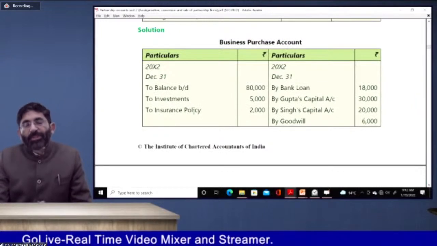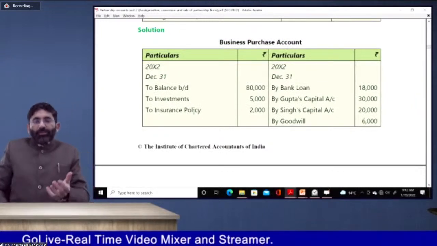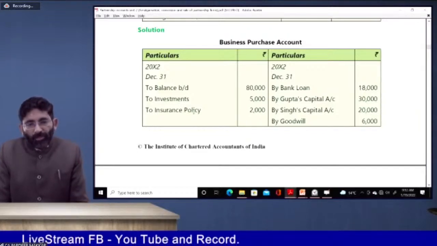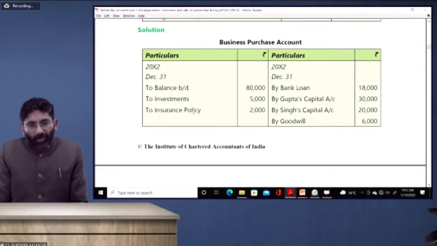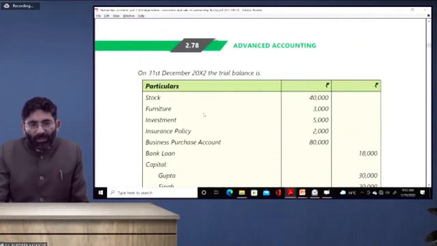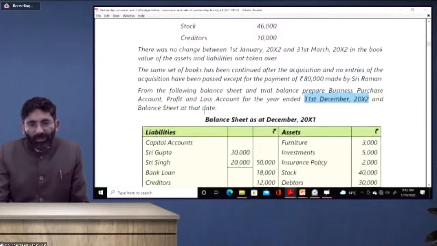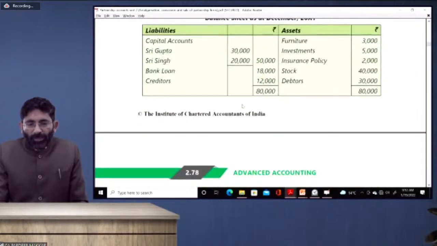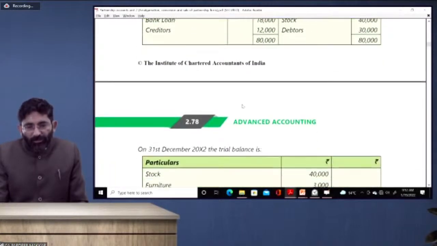In our business purchase account, what we will do? Whatever assets we have acquired, that we will enter in it. Whatever liabilities we have taken over, that we will enter too. So both will be done. First of all, check what he has demanded from you. Prepare business purchase account, profit or loss account for the year ended 31st of December 2012, and balance sheet on 31st of December 2012. So preparing business purchase account is comparatively very easy, very simple.